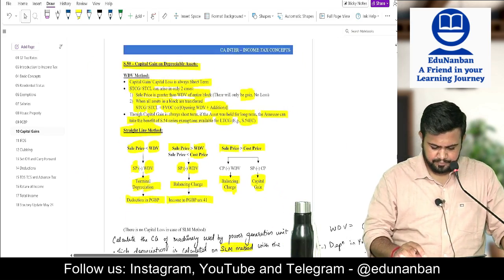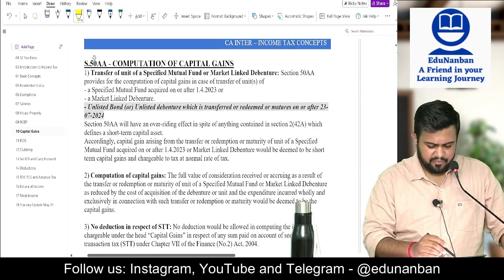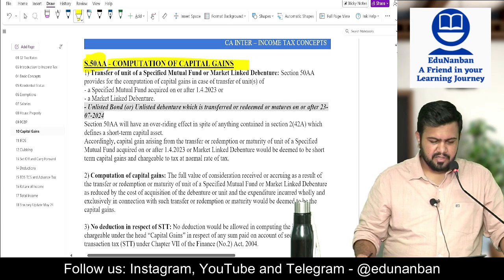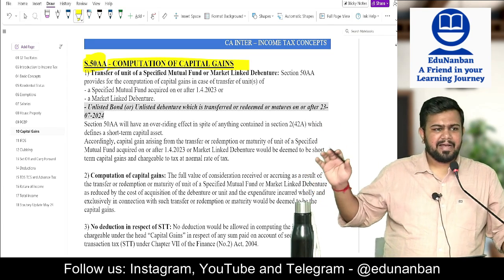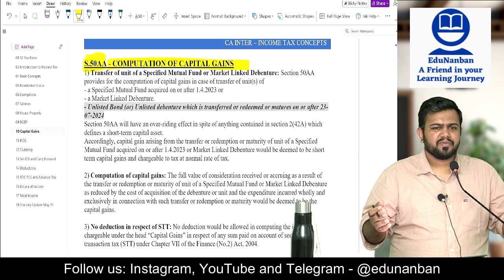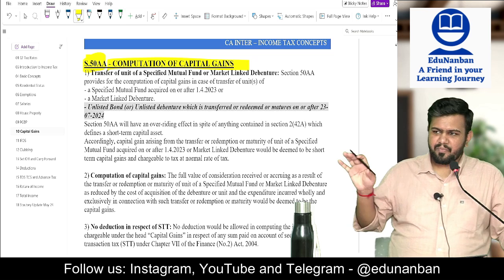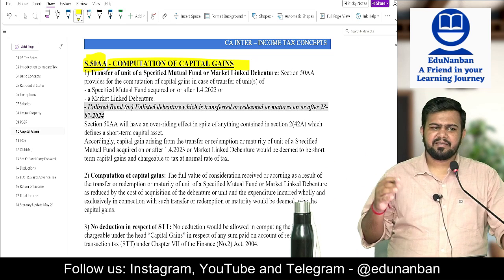Okay. Then last, let us discuss today's concept, section 50AA. Section 50AA. It looks scary, a new section. Last year the section came, with an amendment in the version. So that is why let us give some importance to this section, although it is very easy, if you understand the concept.